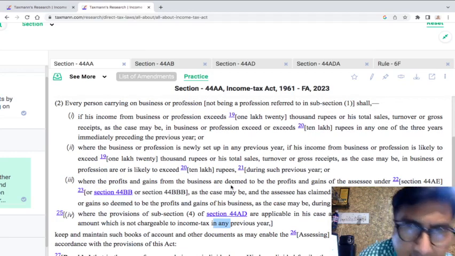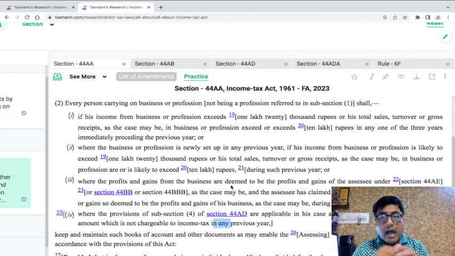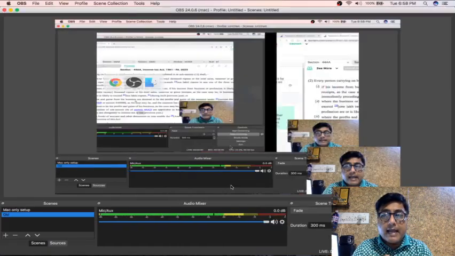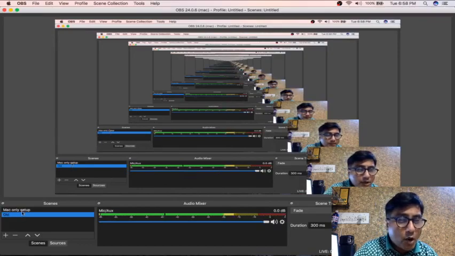So please understand and appreciate that here we are not discussing whether the audit is applicable or not. We are first discussing whether books of accounts are required to be maintained or not, because 44AA subsection 2 has got 4 clauses. So first we need to be clear about where I am falling, where I have to land.